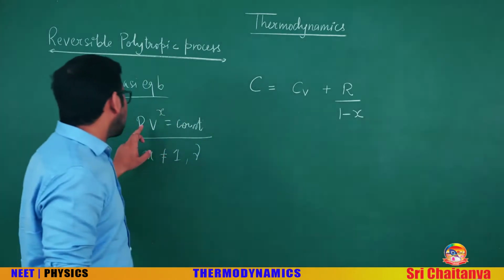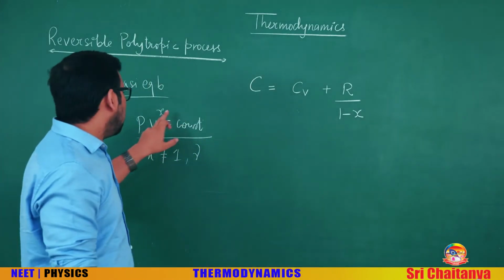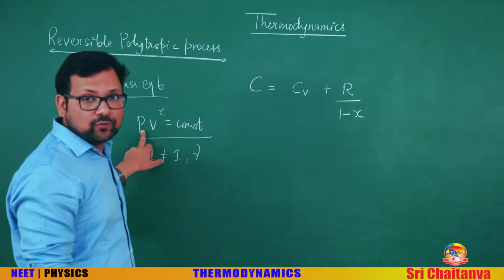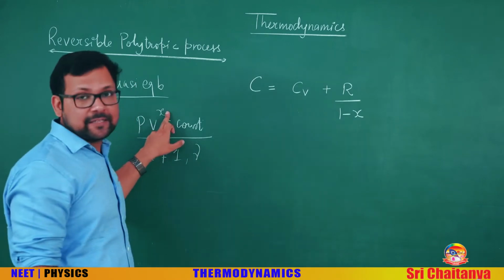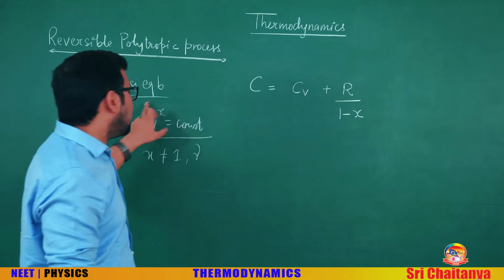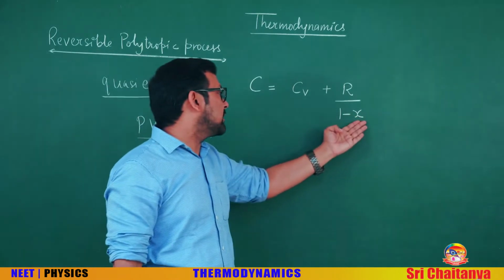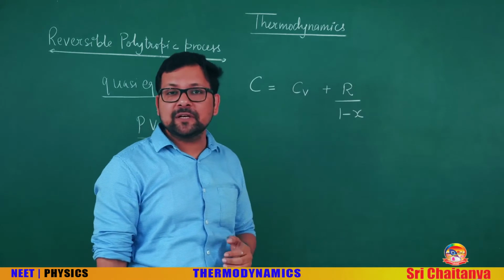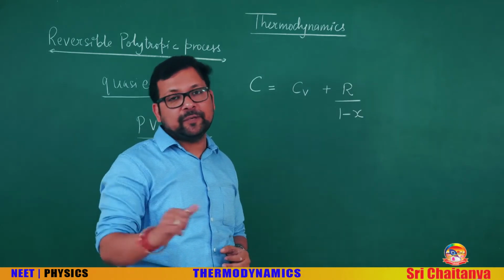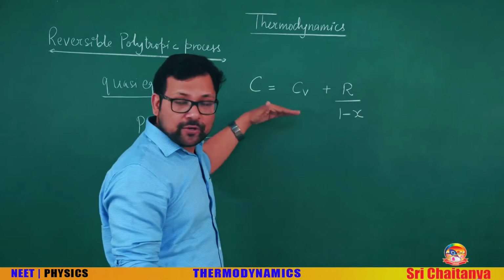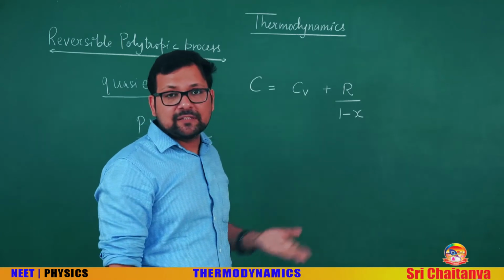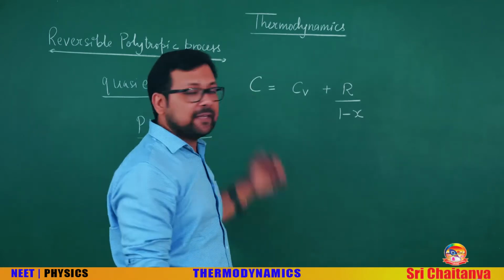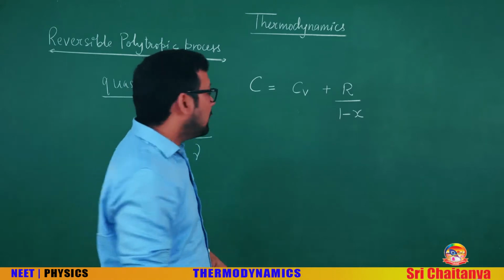When pressure is constant, it means pressure is not changing with volume, so X is 0. When you put X equal to 0, you get C as Cv plus R. And what is Cv plus R according to Mayer's relation? Cp. So for isochoric also, and for all processes, you can calculate the molar specific heat using this formula.